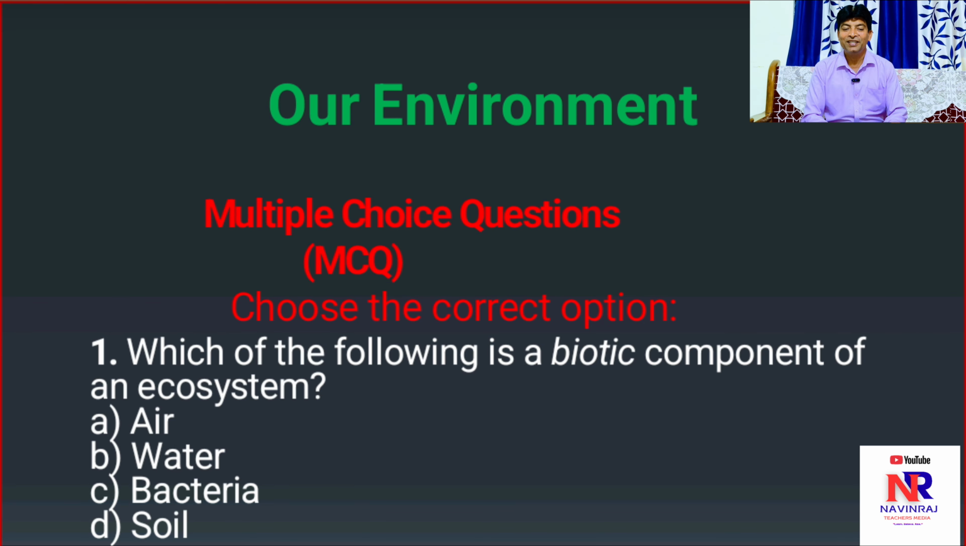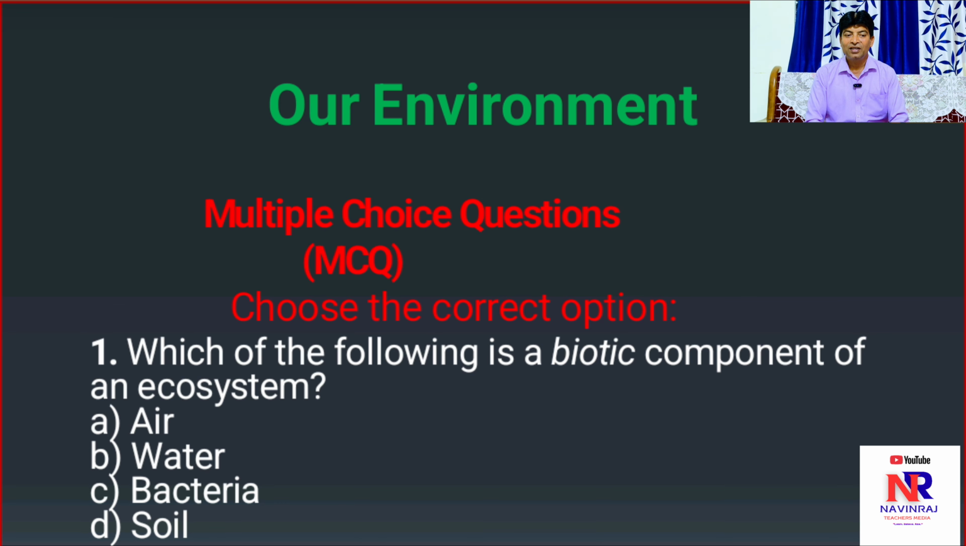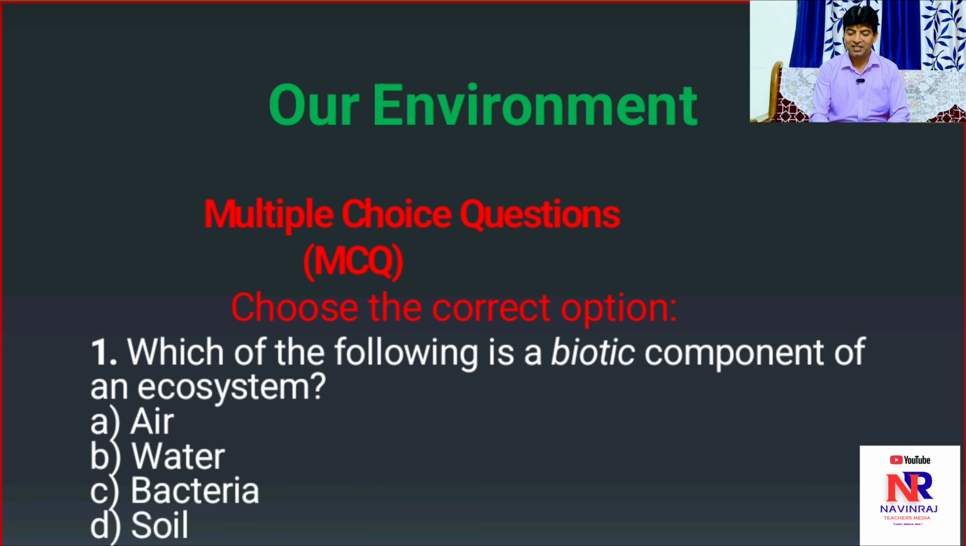The right option is C, bacteria, because bacteria is a biotic component, a living thing which has life, whereas option A, air, option B, water, and option D, soil, are all called abiotic factors. Hence, the correct option is C, bacteria. Yes. Let's move on to the next question.